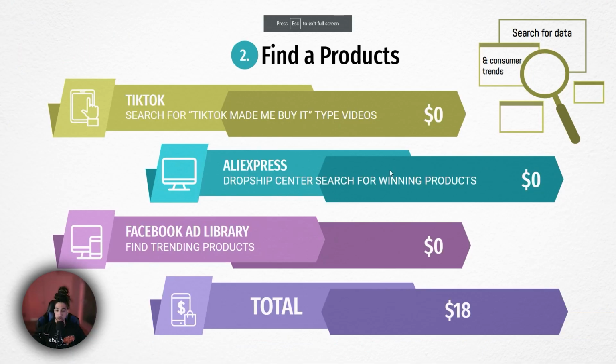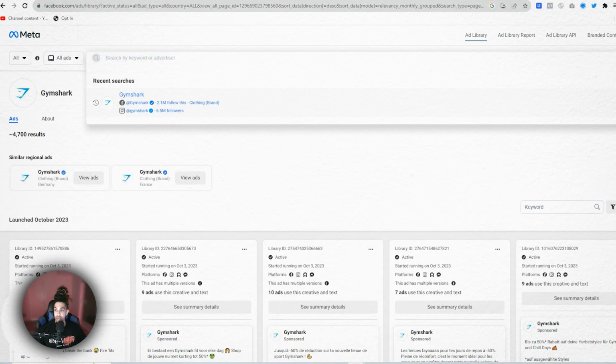Now, the last product research method that I have here is the Facebook ad library. So this is something that will help you monitor your competitors a little bit more. The only downside to this is that you guys are going to have to go out and find your own brands. So in order to do that, very simple, literally scroll through your Instagram feed, Facebook feed, or whatever it is. Anytime you find an ad that is doing well, anytime you find a dropshipping product that is doing well, you guys could use that brand name and search it up here.